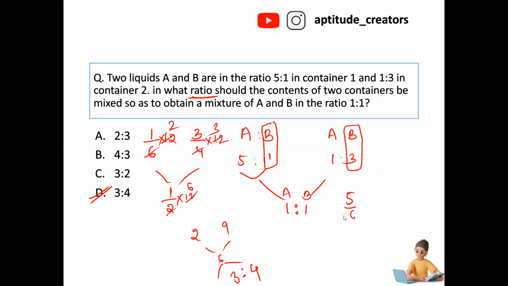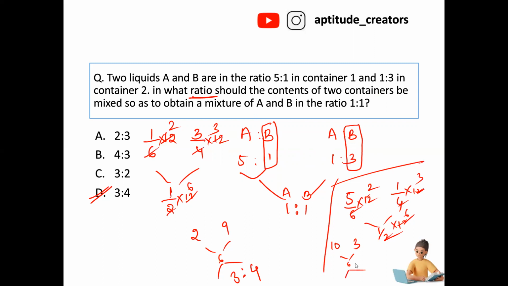You can go with A also. 5 out of 6, and this is 1 out of 4. Now again multiply with 12. This is 2 and this is 3 and this is 6. Now what about this, 5 into 2, 10, 3 and this is 6. Now what is this 3 and what is this 2? Answer is 3 is to 4 ratio. You can consider A or you can consider B, either one you will get the answer.